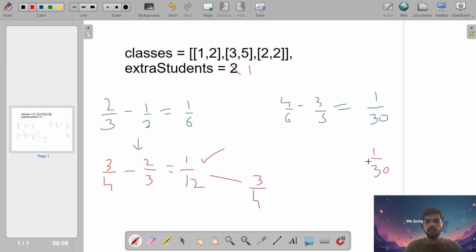So our final array will become this 3 by 4 and this 3 by 5 only, because we made no changes here since the impact was less and we have only 2 students. So now we are left with 0. We added both students to this one. Then we do the addition and take the average. That's the simple part, but the main part was identifying this logic: we add the student where it makes more impact. So hope the concept is clear.